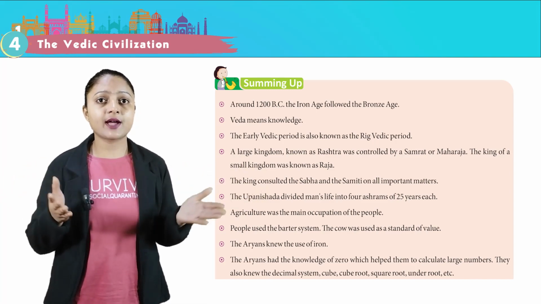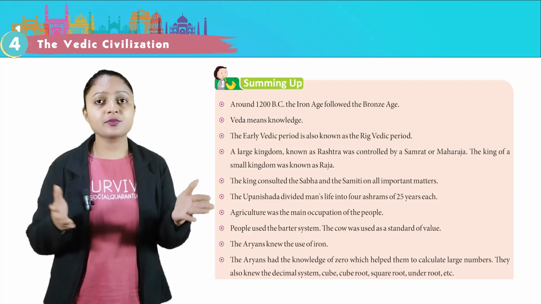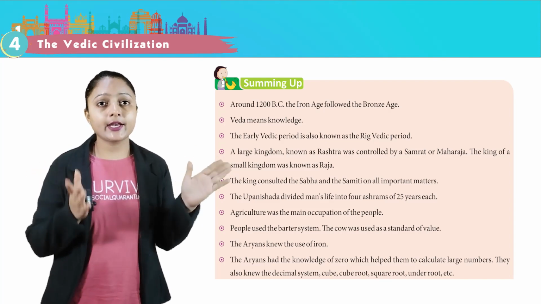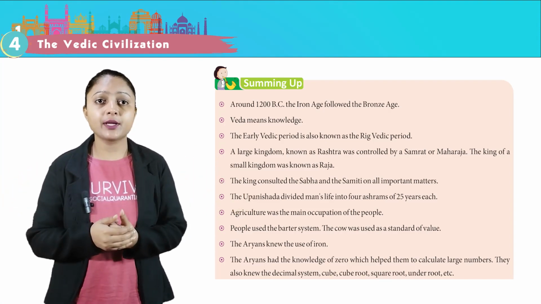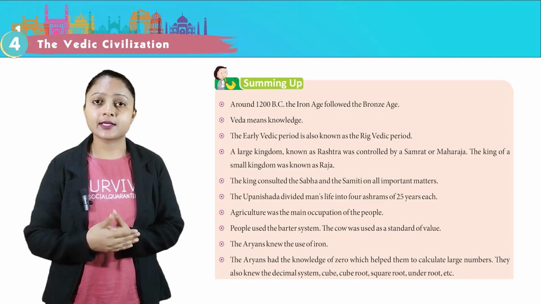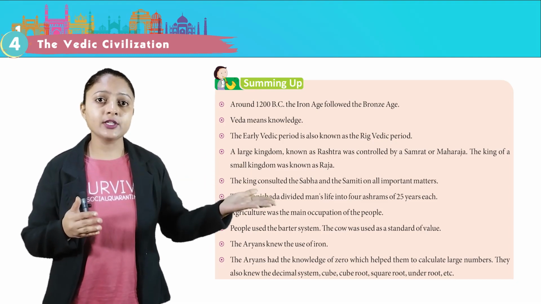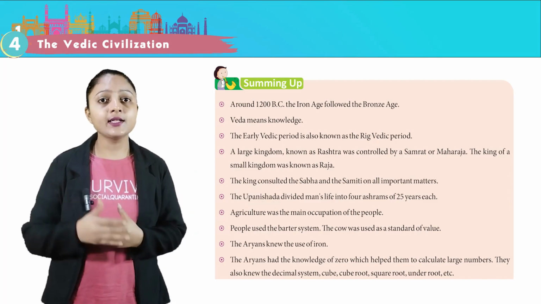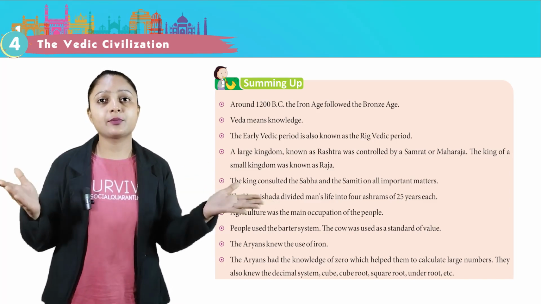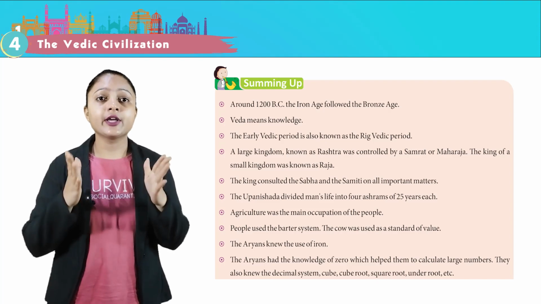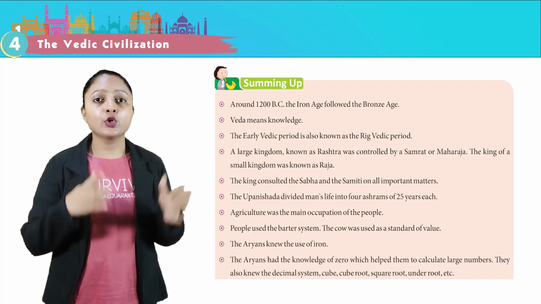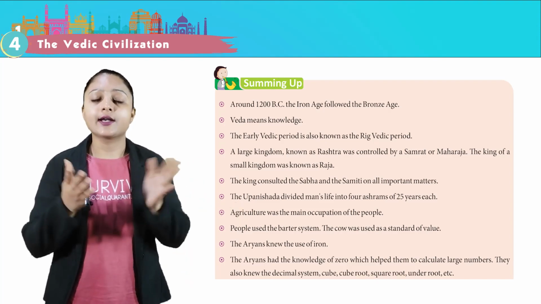The Upanishads divided man's life into 4 ashrams of 25 years each. Agriculture was the main occupation of the people. People used the barter system. The cow was used as a standard of value. The Aryans knew the use of iron. The Aryans had the knowledge of zero, which helped them to calculate large numbers. They also knew the decimal system, cube root, square root, etc.